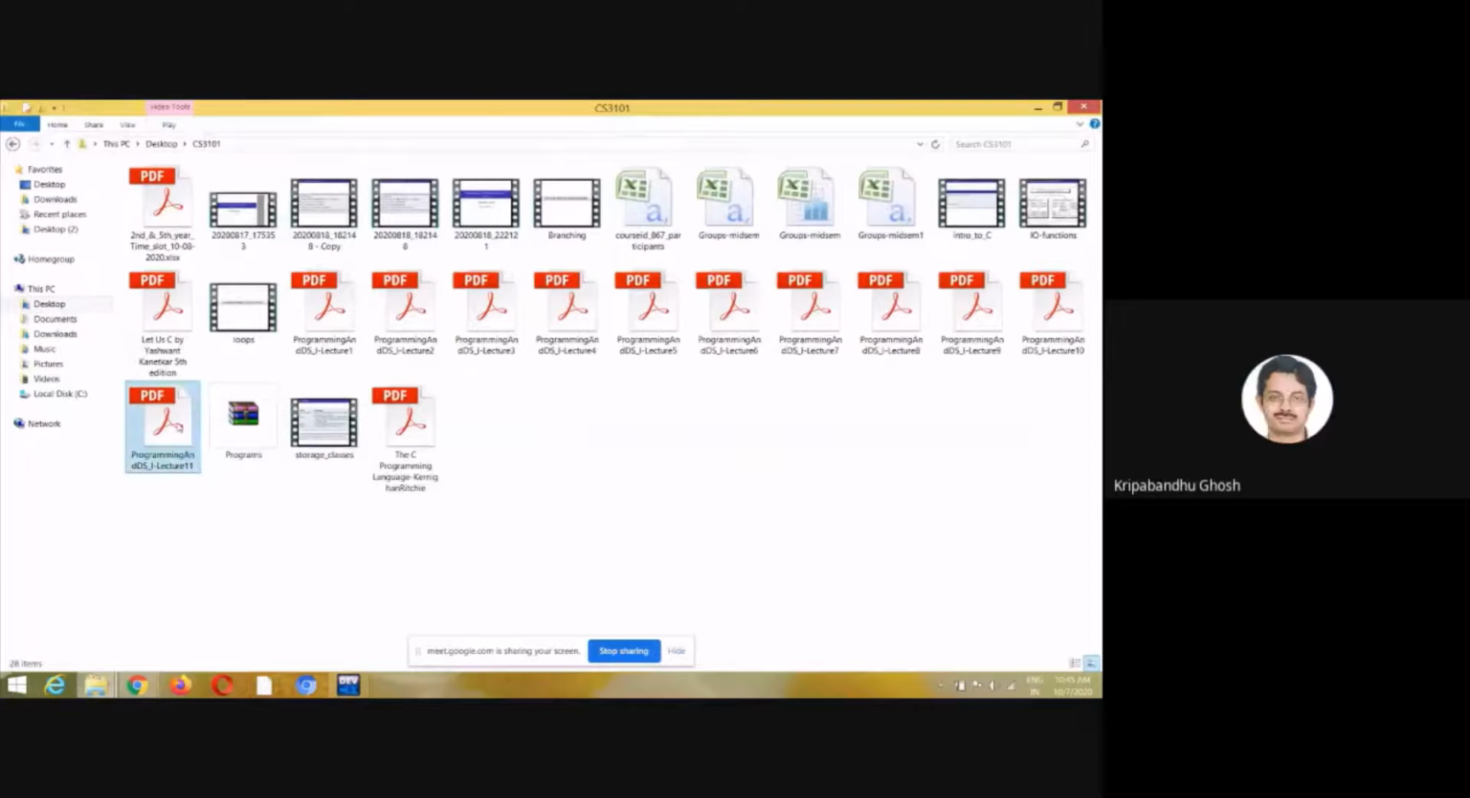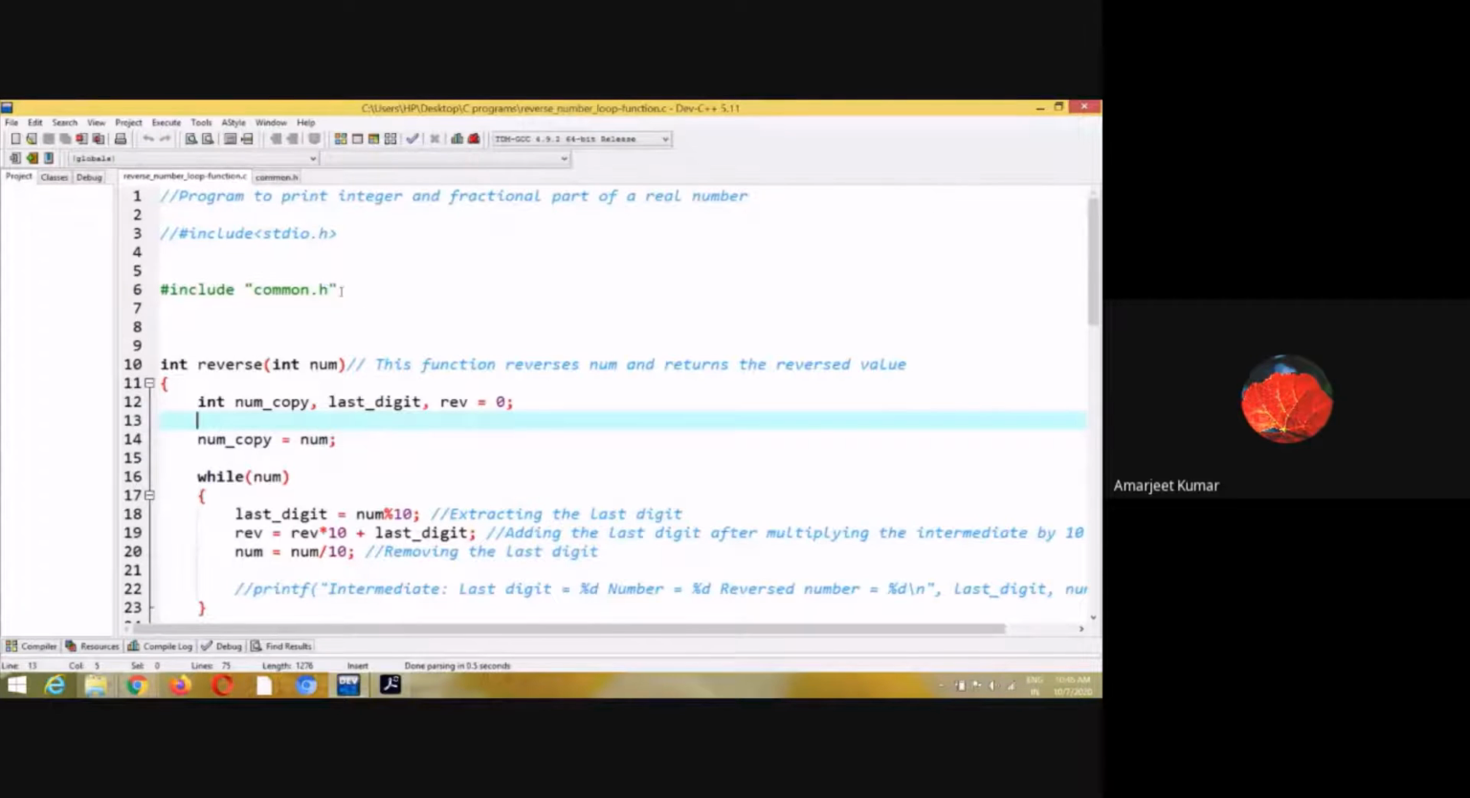Sir, for including files like stdio.h, you used angular brackets, but for common.h you used double quotes. That's a good observation. So what is the difference? Angular brackets mean that you are using a system defined header file, and double quotes mean you are using a header file in the current path.